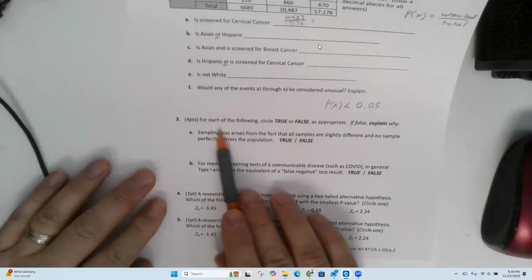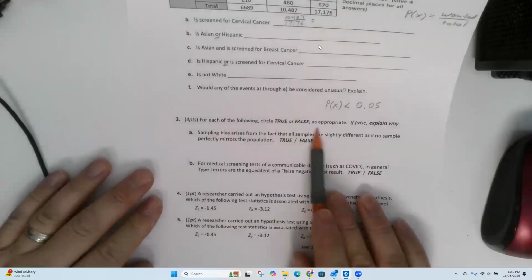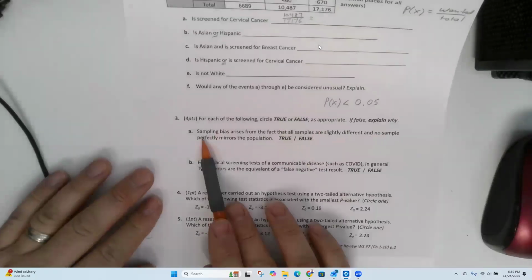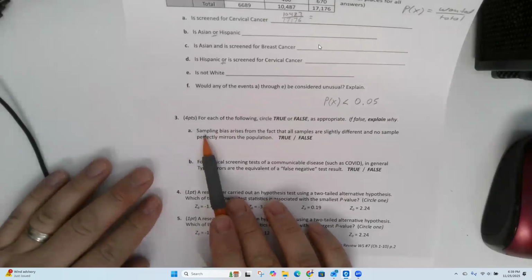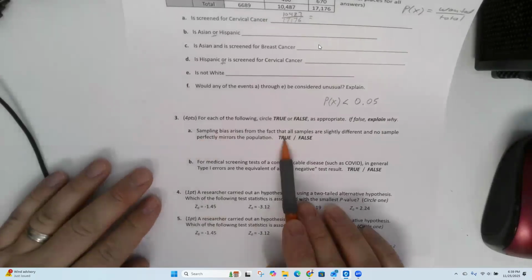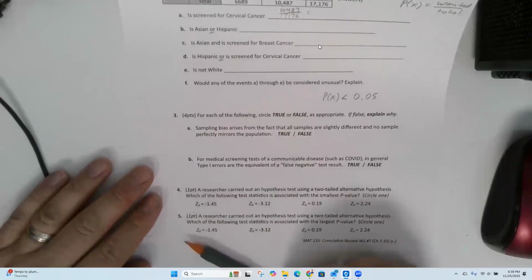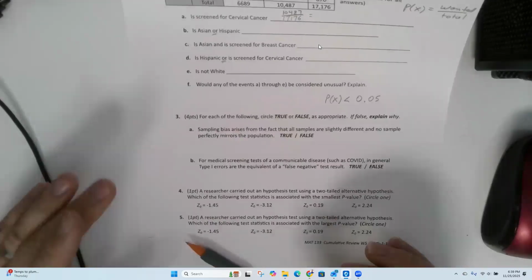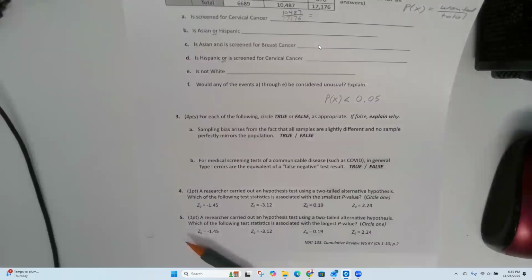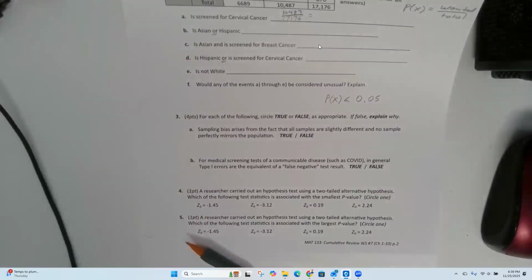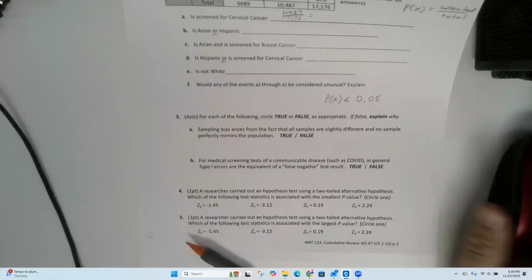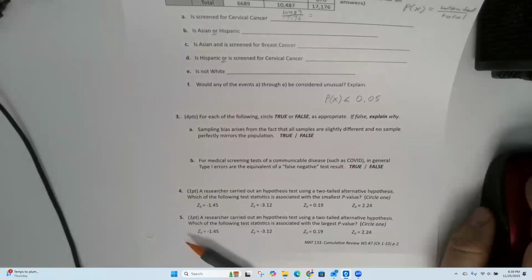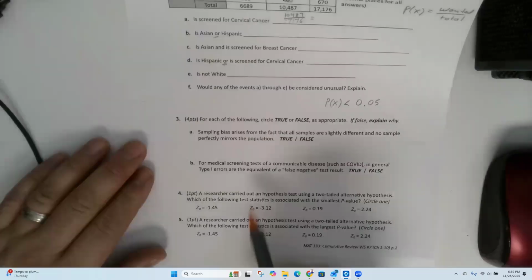All right. For each of the following, circle true or false as appropriate. If false, explain why. So, first one: sampling bias arises from the fact that all samples are slightly different and no sample perfectly mirrors the population. So, what do you guys think for this one? True or false? True? Okay. So, this one's tricky.